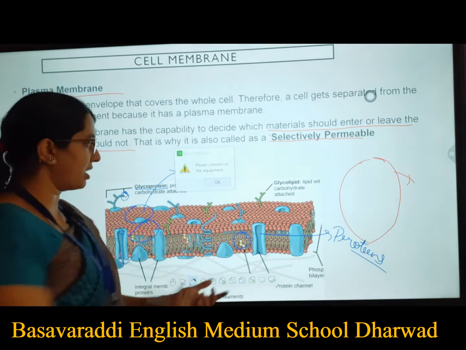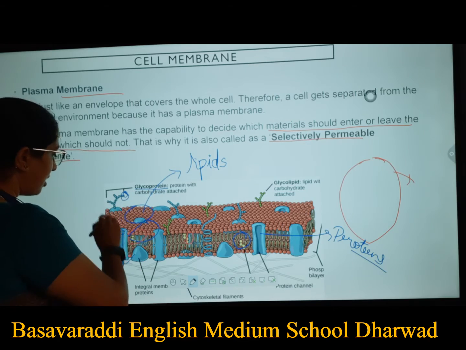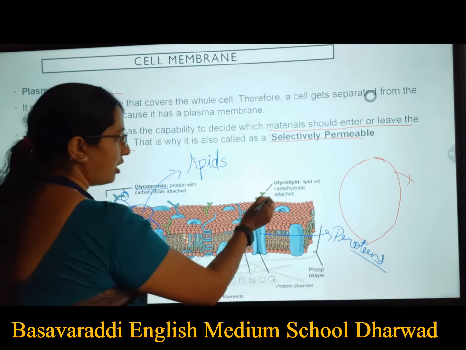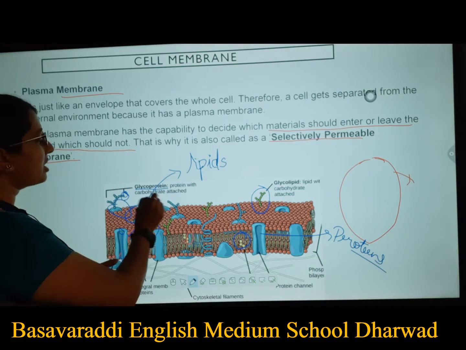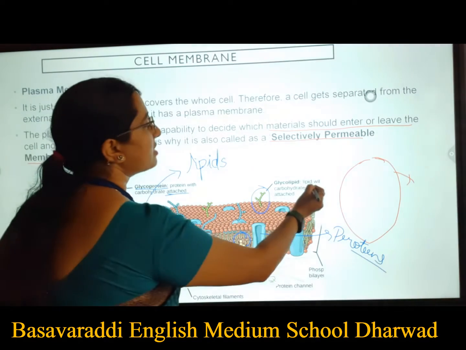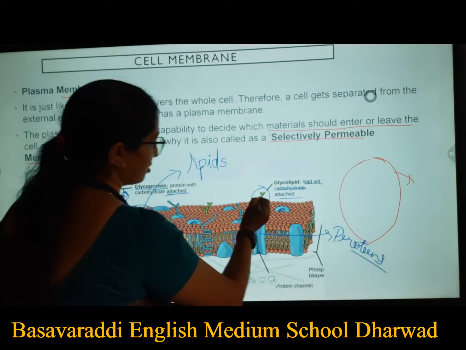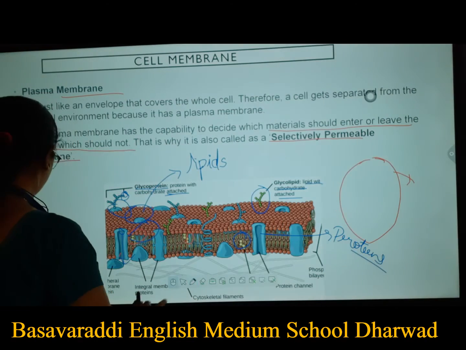Your carbohydrates attach themselves to these proteins or to your lipids. That's why they are called glycoproteins. Glyco means protein with carbohydrate attached. Glycolipid means lipid with carbohydrate attached. So these are all the attachments of carbohydrates there.